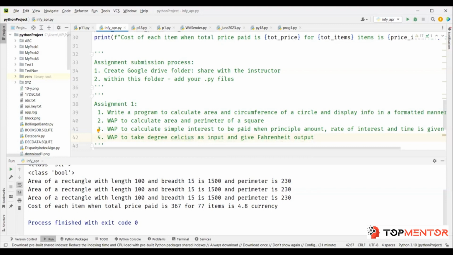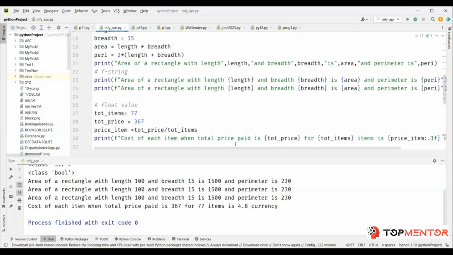And if you don't know the formula, you can do a Google search to get the formula, right? If you don't know how to calculate the perimeter of a square, you can do a Google search and get the formula. Please search for the formula only, okay? Don't search for the Python program. I mean, these programs are available on the internet, but I want you to try, right?